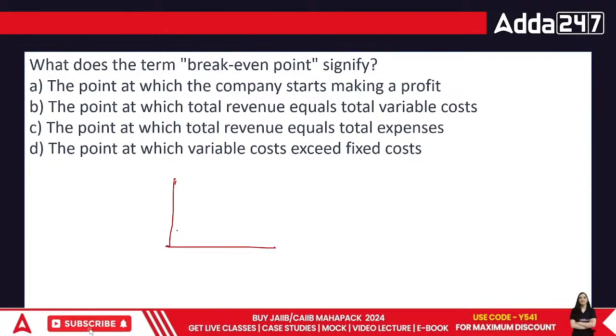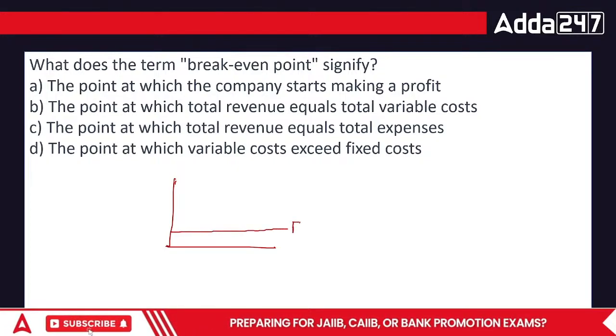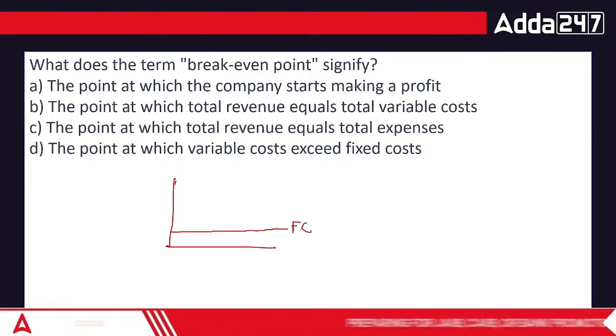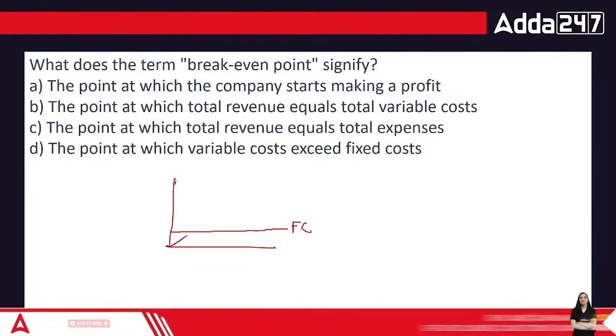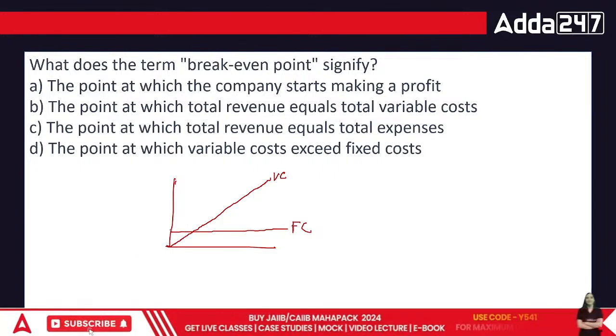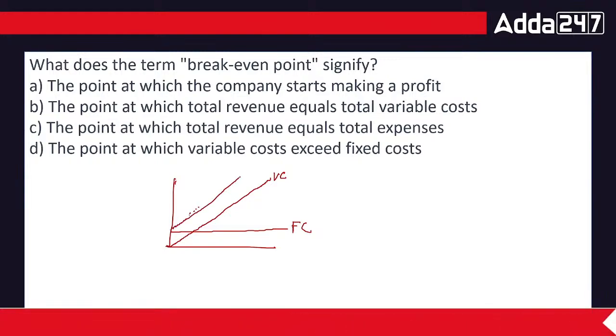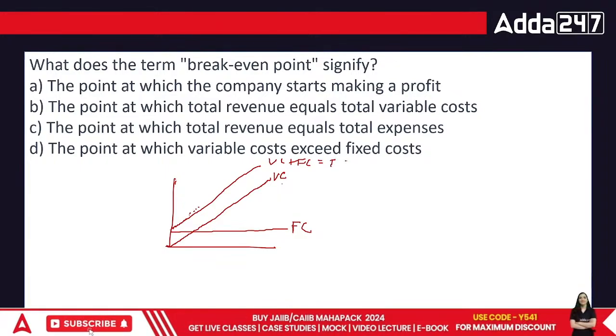Okay, this is how, in terms of cost, fixed cost is going to be incurred in any case. You have output, you don't have output, it just doesn't matter. You still have to pay the rent. Your variable cost will start from here. If you have zero output, it would be zero. It will increase further. So my total expenses are going to be this: variable plus fixed. So this is my VC plus FC is equal to TC.